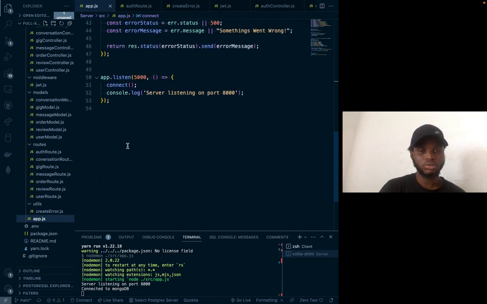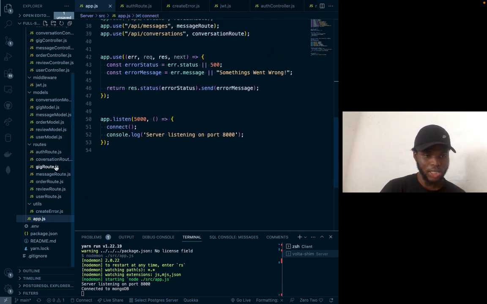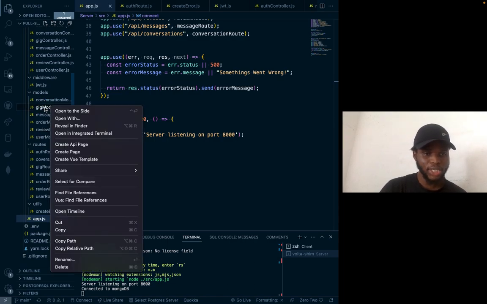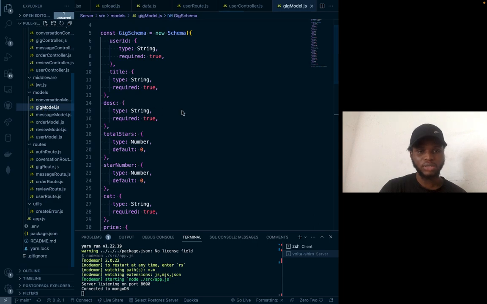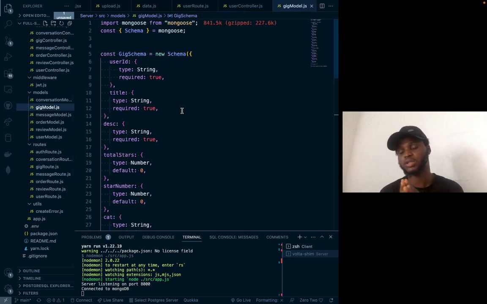Let me take you to my schema. So basically, what is a schema, which is the model? Schema is basically the road map of your application. There is no application out there that doesn't have a schema, because that schema determines what the application can do and what the application cannot do.